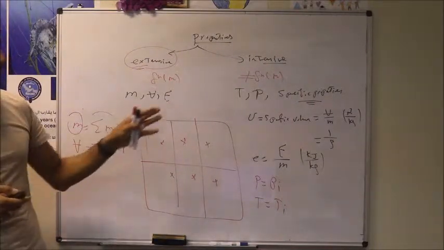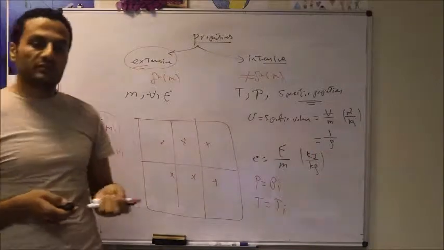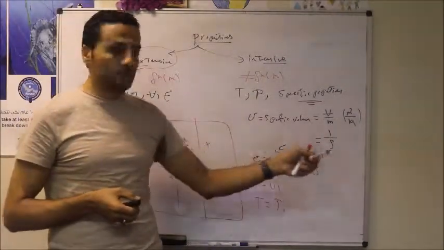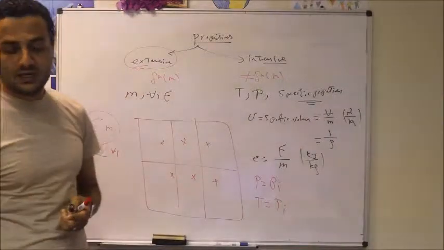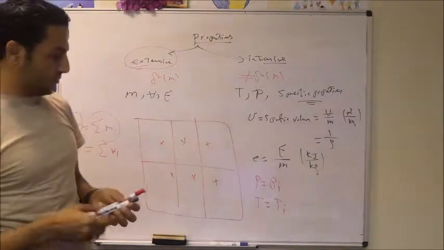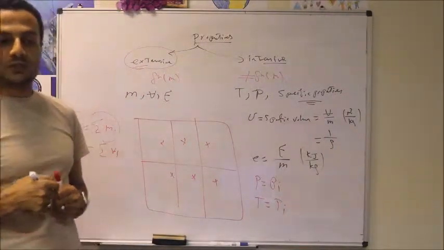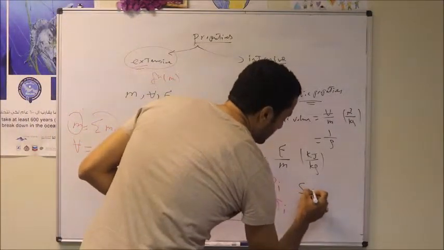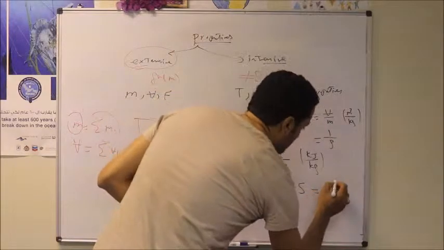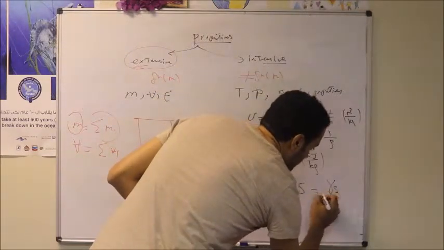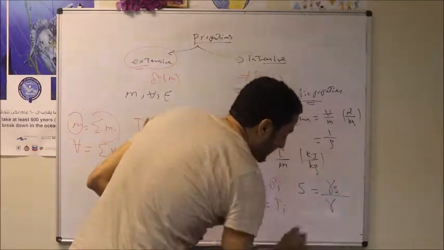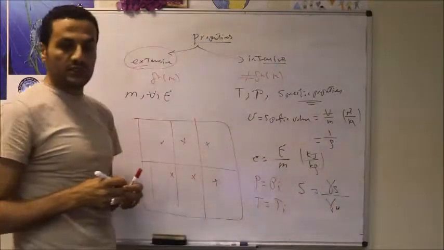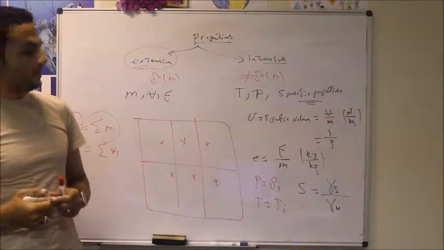As we said, all specific properties are intensive properties. We talked about the density and the specific volume, and the specific volume is equal to 1 over density. We have another very important specific property, which is called the specific gravity. The specific gravity S of any substance is equal to the specific weight gamma of this substance divided by the specific weight of water under standard condition at a temperature equal to 4 degrees C.